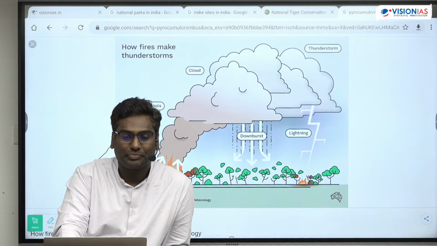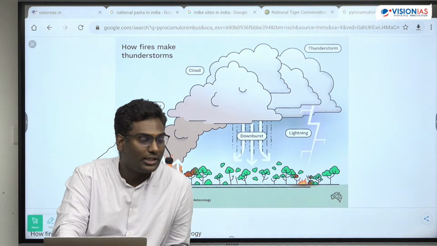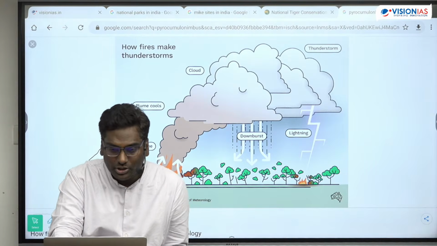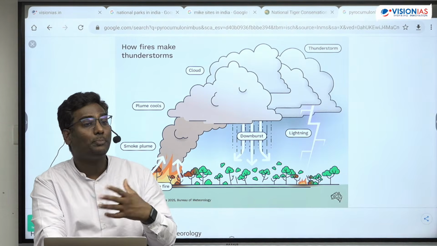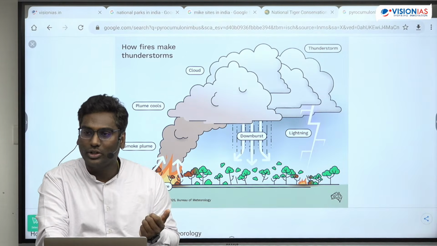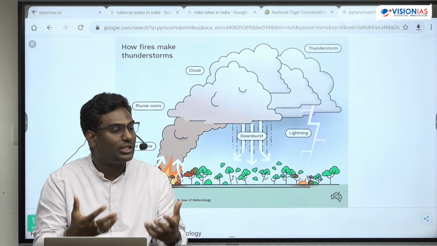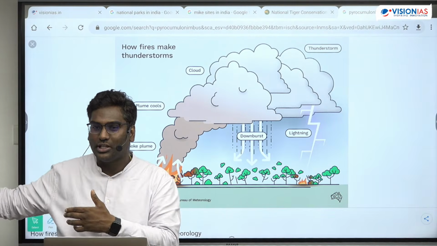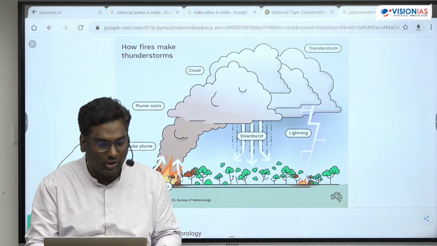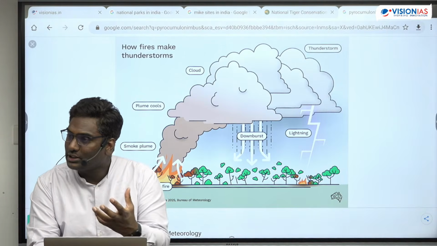Got it? And apart from this, vegetation change जो होता है ना इस type of बारिश की वजह से, what you can see is there is unplanned greening that is happening in the arid and semi-arid areas. Okay, and that is also changing the agricultural pattern that is actually adopted since ages in the arid and semi-arid areas. Okay, so what you can see is here the microclimate will change.